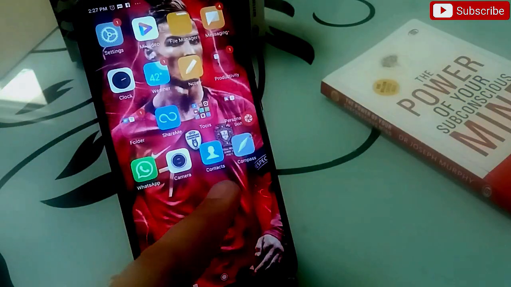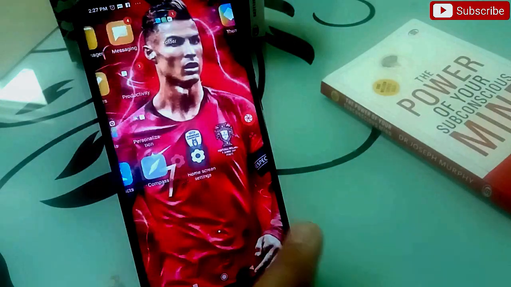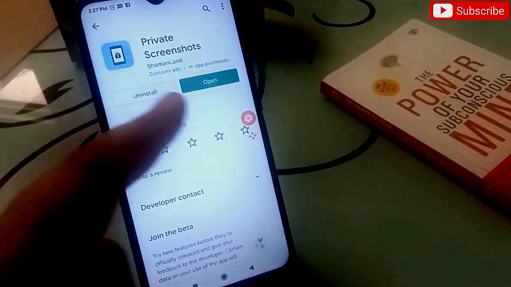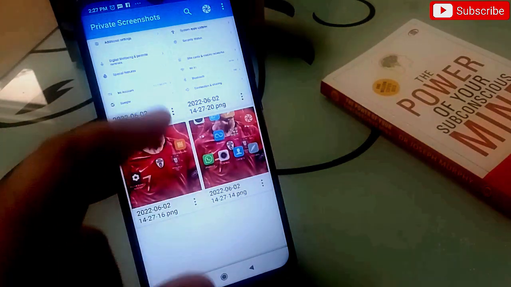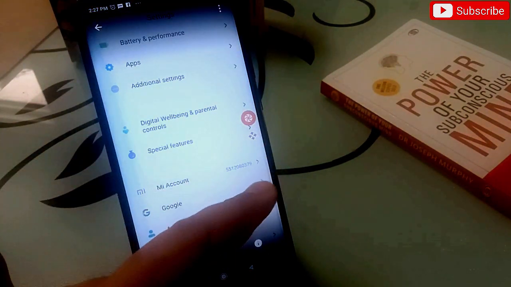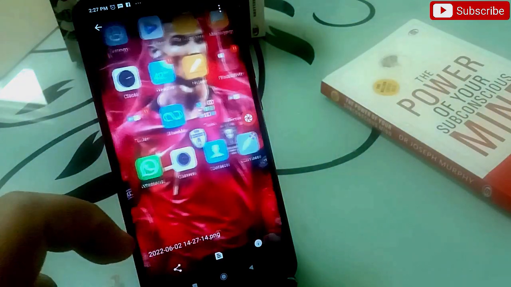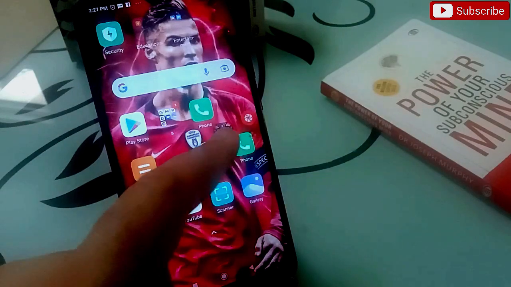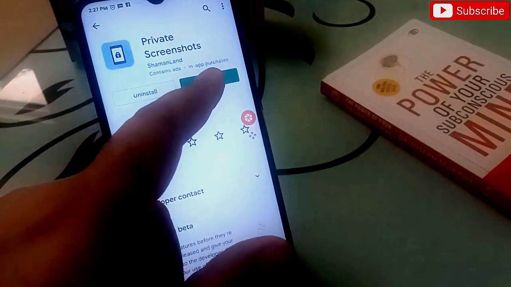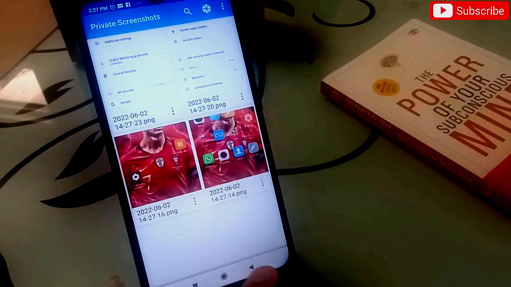That's a really amazing and very useful application to take the screenshot. And to see this screenshot, simply you have to go to this application and you will get all the screenshots right in front of you. See this? These are all the screenshots which I have just taken. So that is an amazing application to take the screenshot just by clicking on this icon. So try this application, which is Private Screenshot.